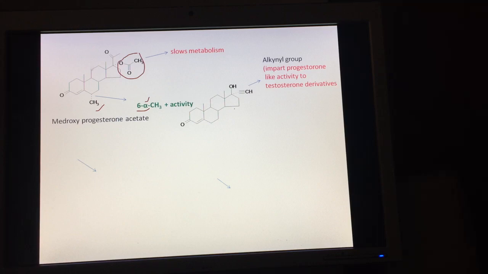Now this is basically a derivative of testosterone, and we have attached this alkyl group at this position, which imparts activity. Another example is the drug ethisterone. Then we have norgestrel. Again you can see the angular methyl group at C10 is missing, but it still has activity.